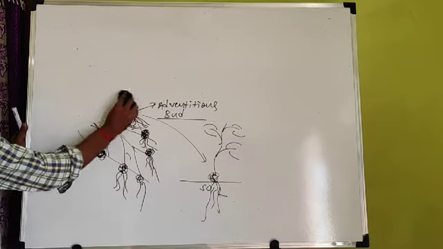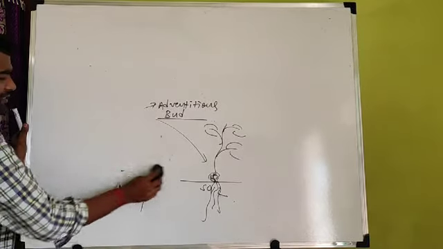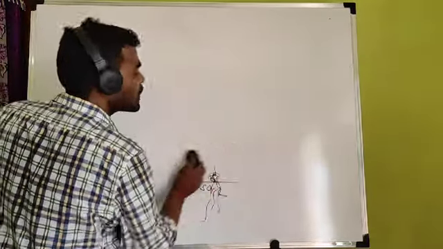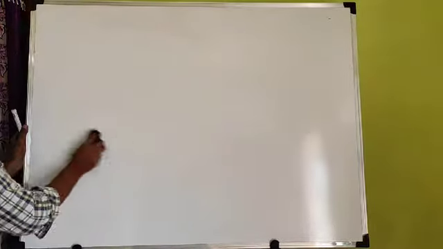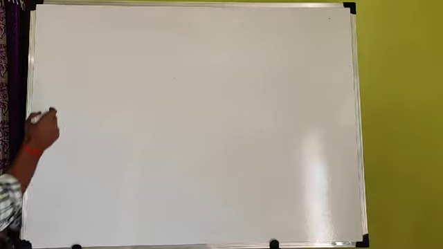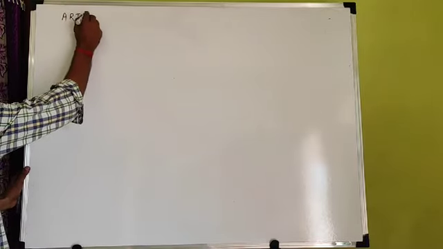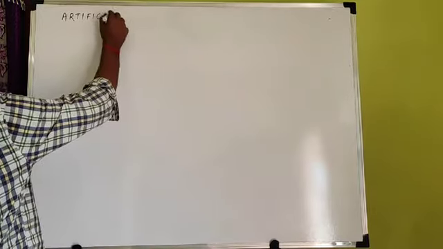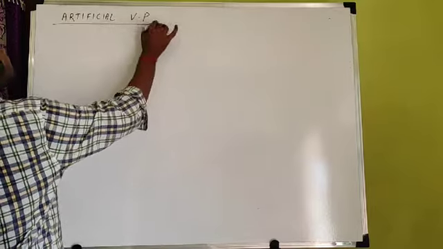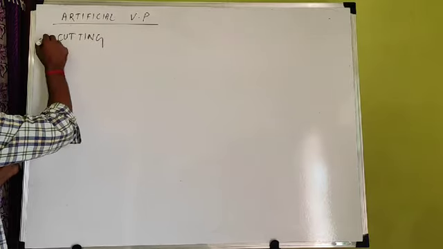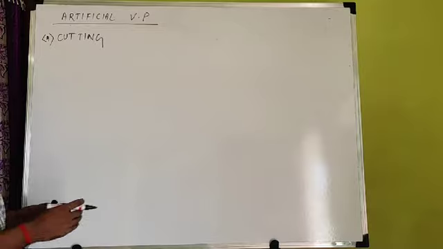But in addition to this, some artificial propagation methods are also there. So vegetative propagation is categorized into two groups. Some are natural vegetative propagation and some are artificial vegetative propagation. Now we will move towards artificial vegetative propagation. We have completed natural vegetative propagation. Now come to artificial vegetative propagation. In artificial vegetative propagation, number one type is called cutting. First is cutting. Second is grafting.